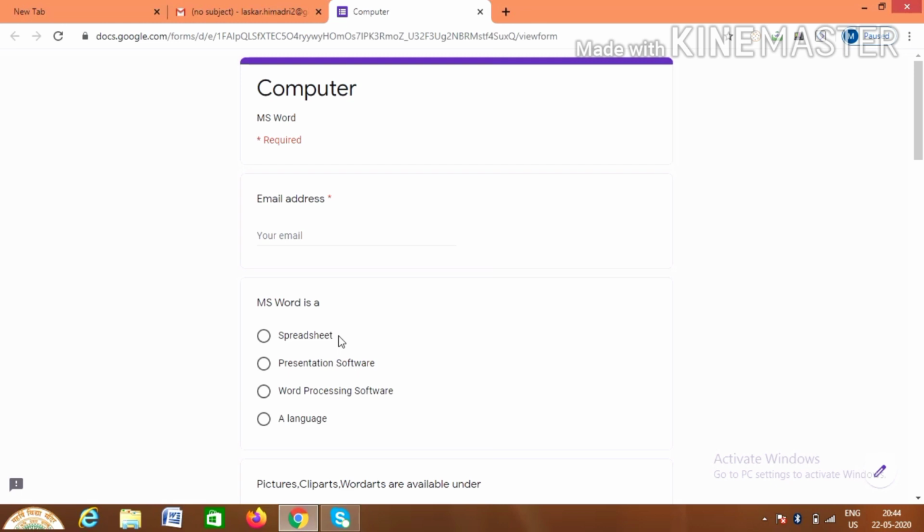Like in MS Excel, when we open it, we get a worksheet where there are many columns and rows. That is a spreadsheet. Presentation software is used to create a presentation. Word processing software is where documents can be created and formatted to give a professional look.